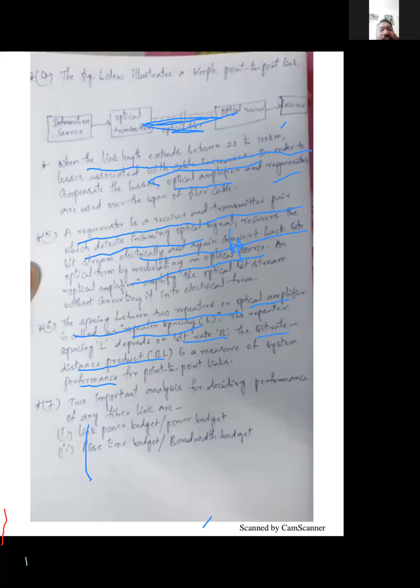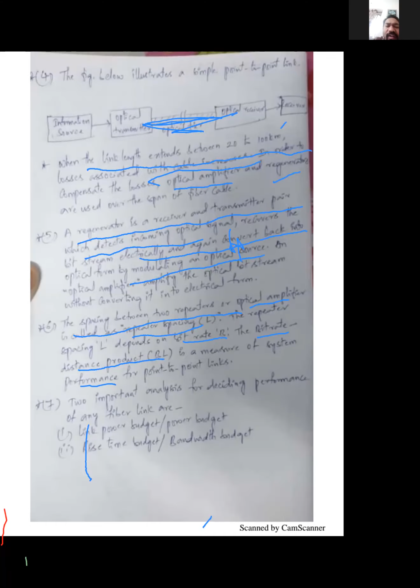Now comes the last point. Two important analyses for deciding performance of any fiber link. Just now you have mentioned that system performance is determined by the product of B into L. For deciding performance of this fiber link, there are two analyses: link power budget analysis and rise time budget analysis.